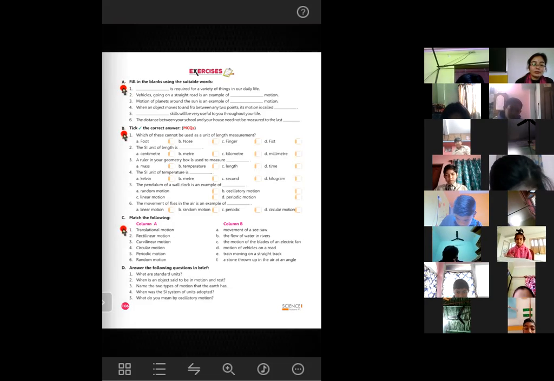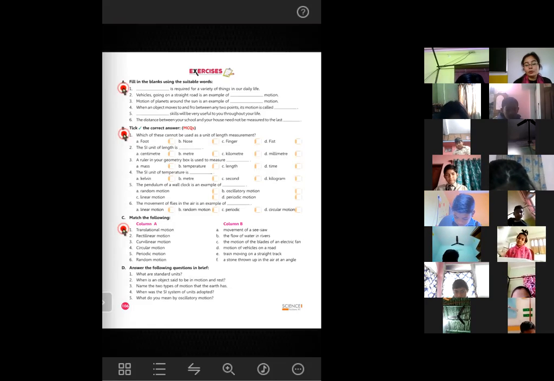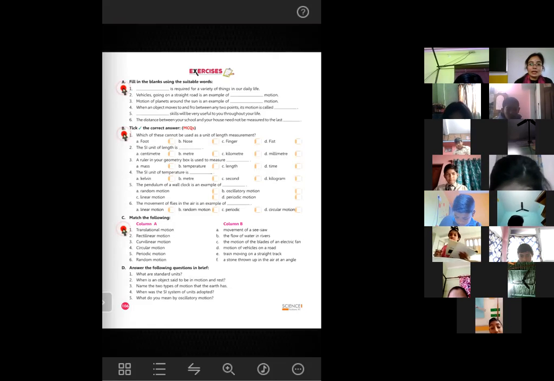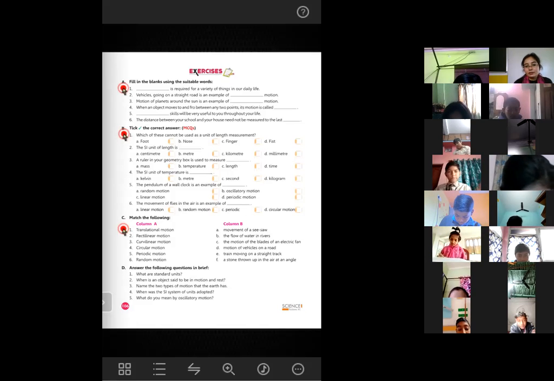Now the next one, question number 3. Name the two types of motion that the earth has. Name the two types of motion that the earth has. Indranil Mondol, you tell the answer. What are the two types of motion that the earth has?